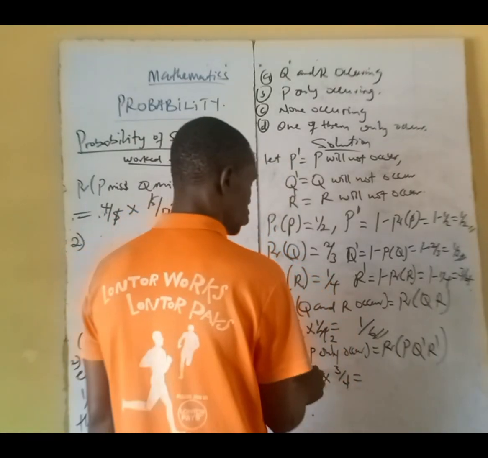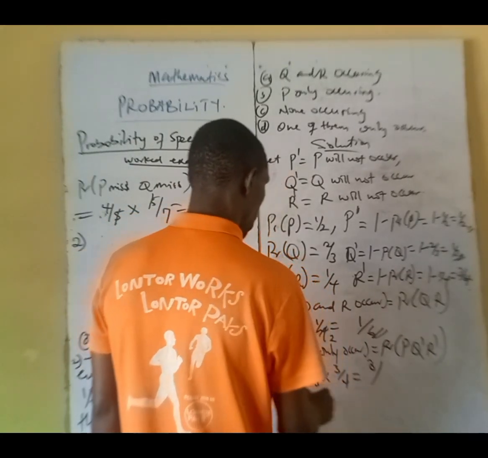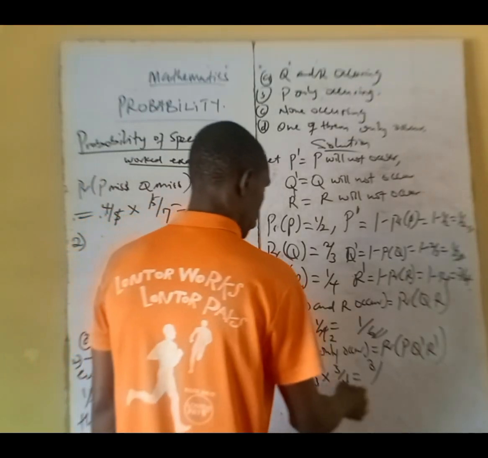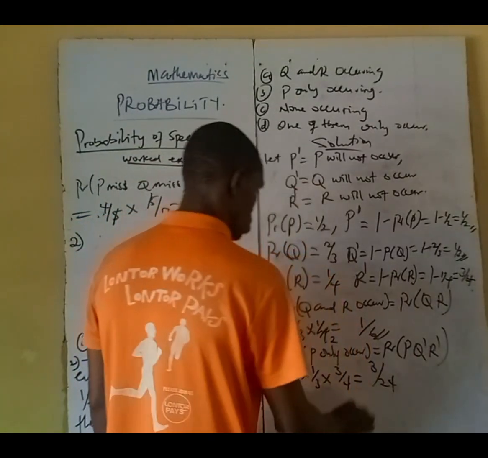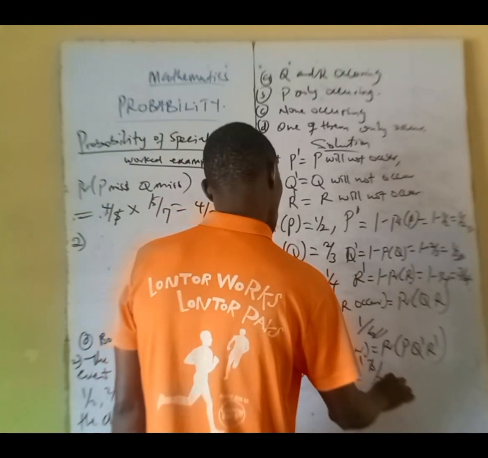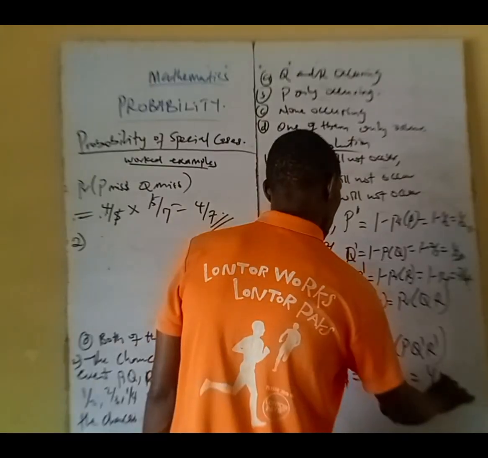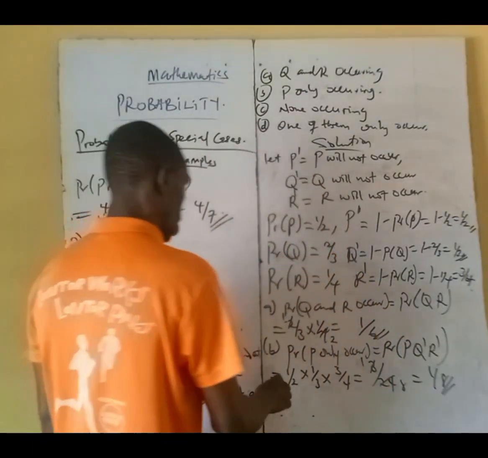And that's 1 times 1, 1 times 3, 3 over, this is 2 times 3, 6, 6 times 4, that's 24. So 3 here 1, 3 here 8, 1/8.